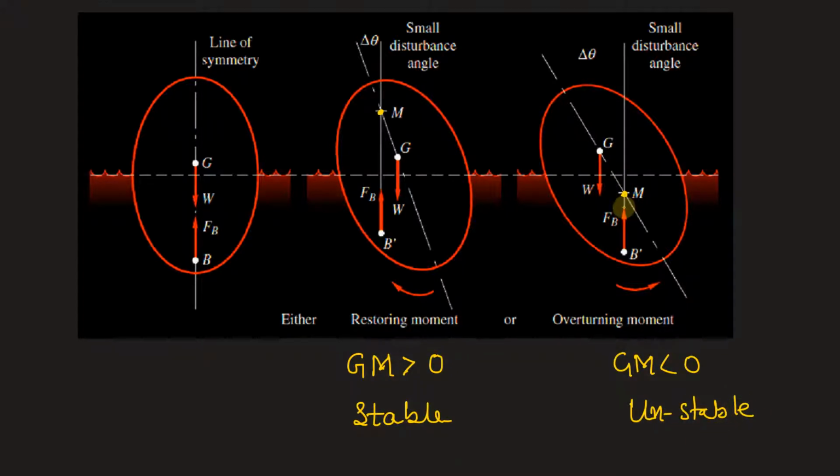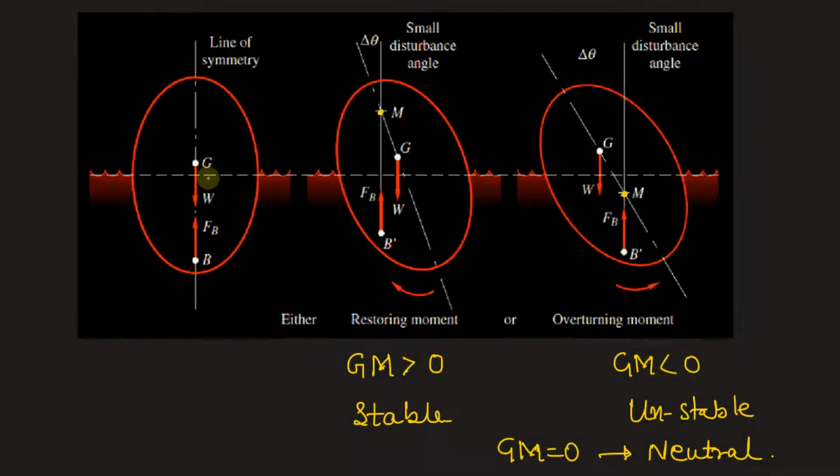Because if G is above M, it will create an overturning moment, and when M is above G, it will create a restoring moment. Okay, and if GM is equal to 0, that means when M coincides with G, we say the body is in neutral equilibrium.